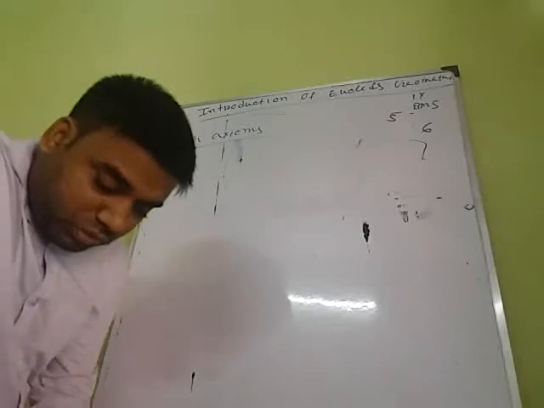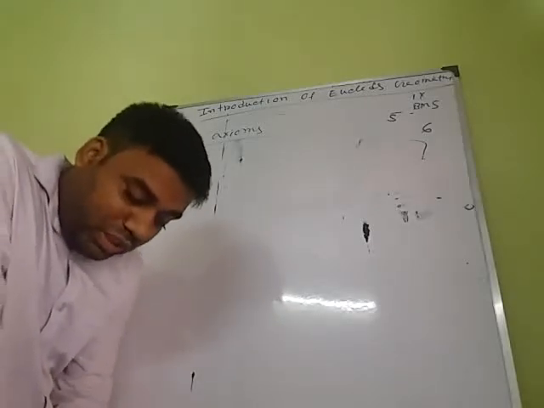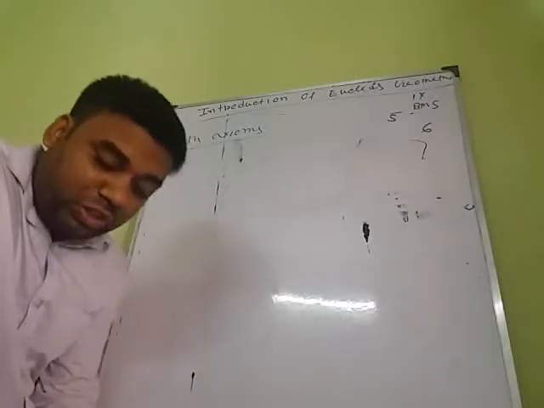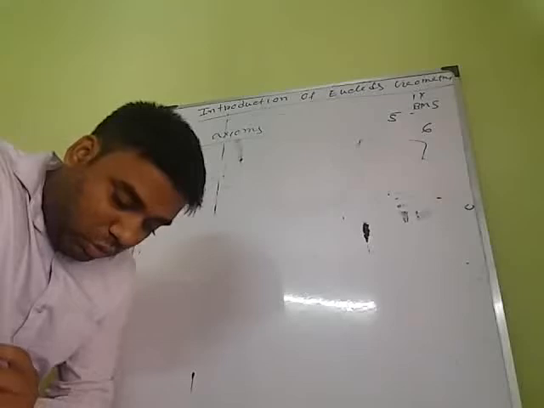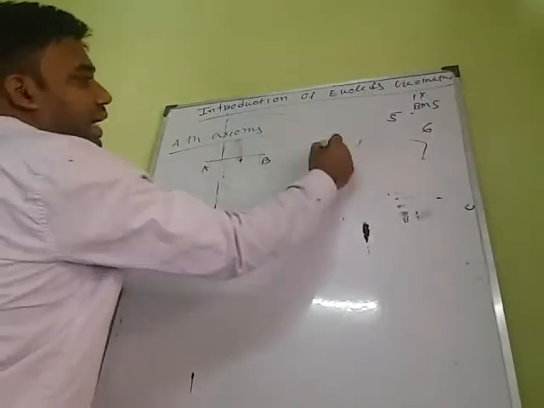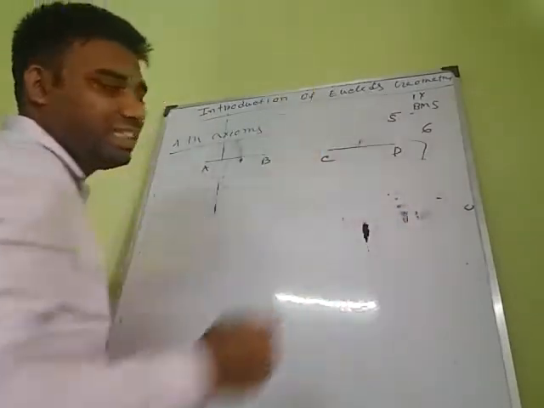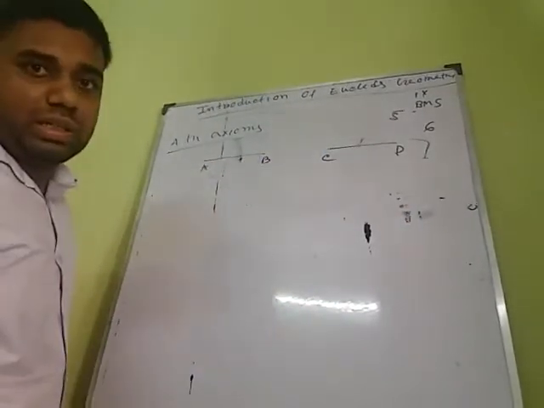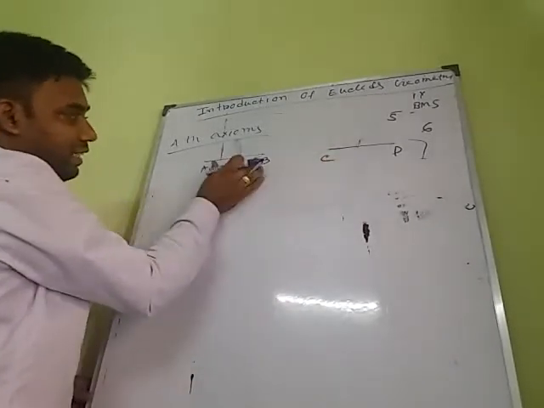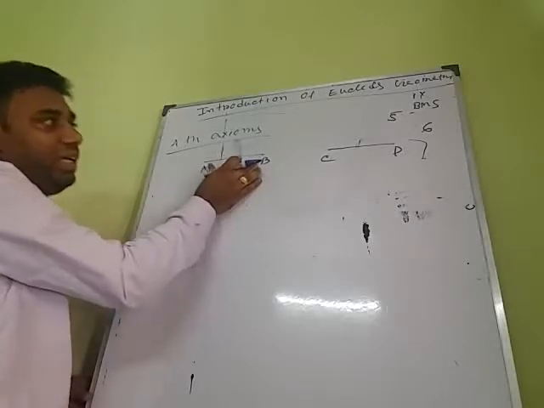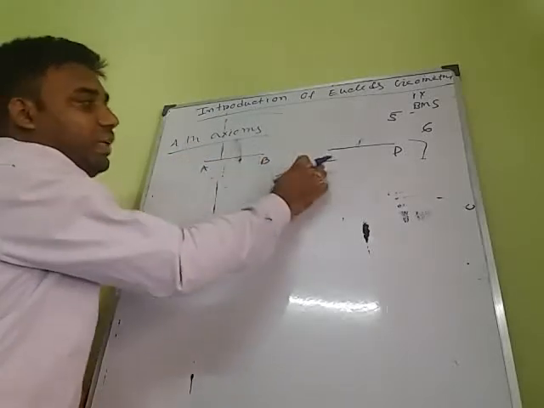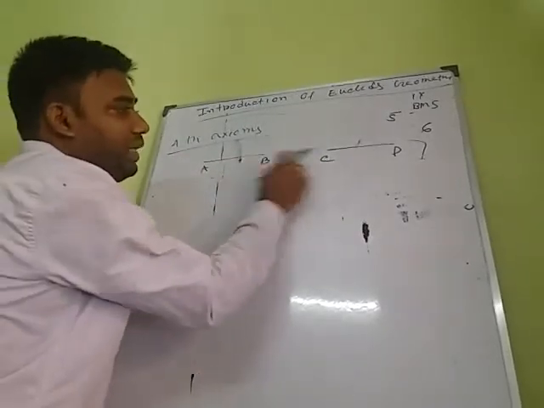Fourth axiom, listen carefully. Things which coincide with one another are equal to one another. Take two line segments AB and CD. Coincide means if I place CD over AB, just over the point A, C will lie, and over the point B, D will lie.